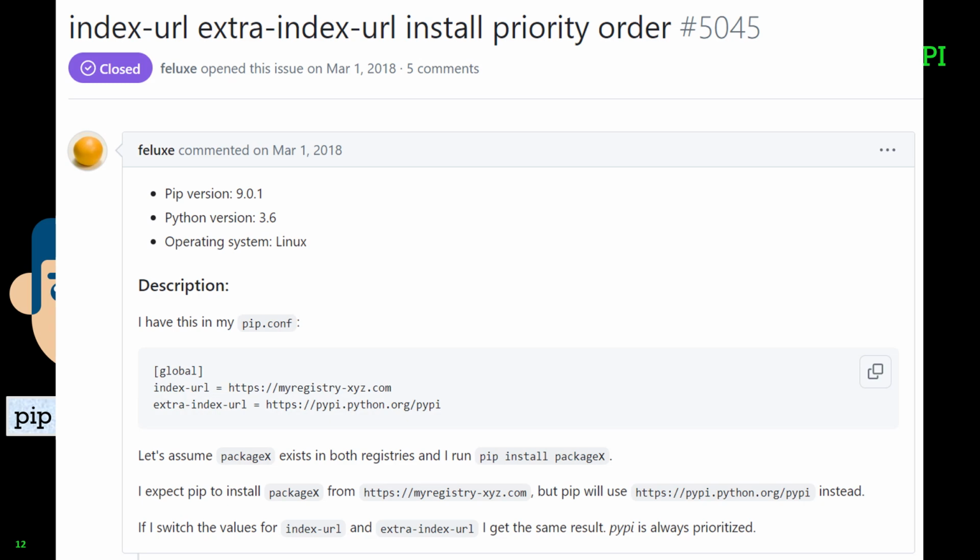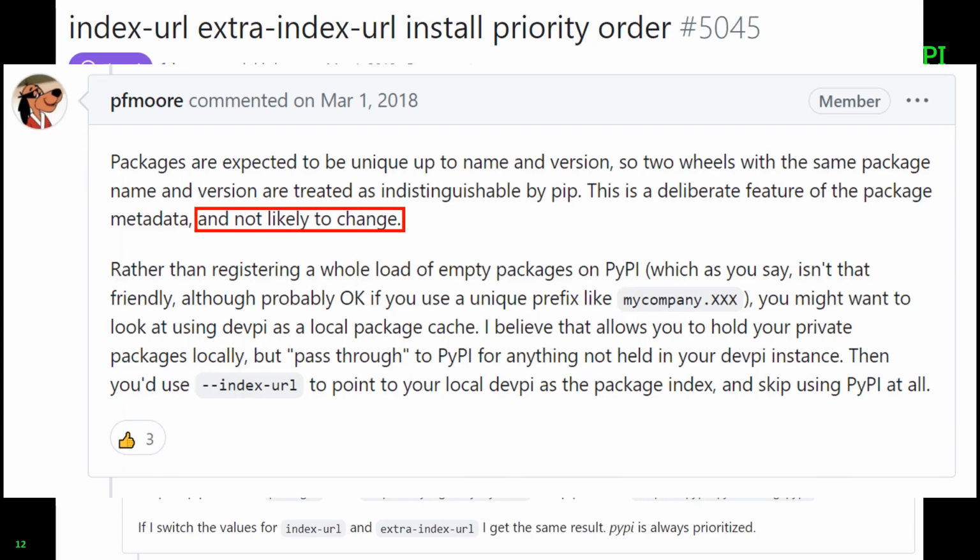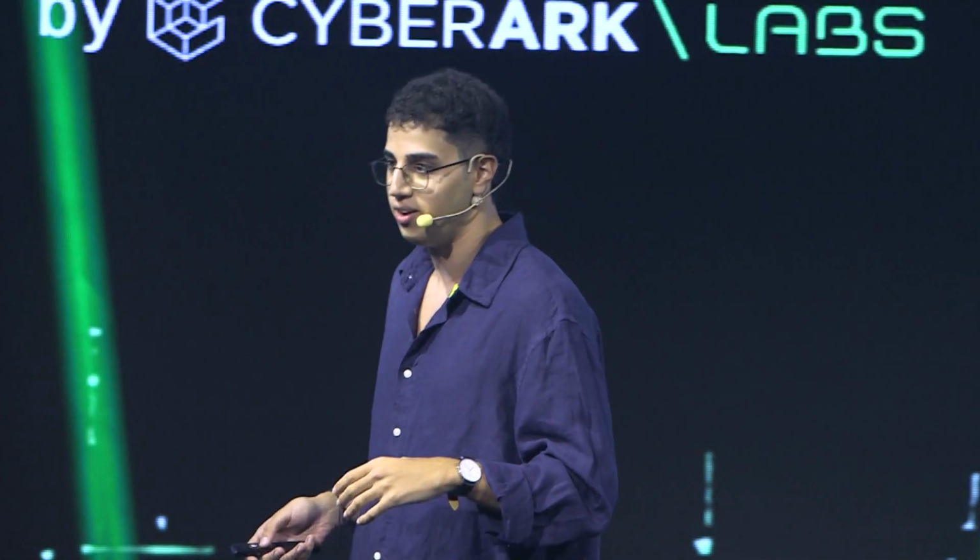I kept researching, and I saw this following GitHub issue from 2018 by a user named Felix. And this user claimed, what is going on? I use pip install with the extra index URL argument, and public PyPI is always prioritized, even when the versions are the exact match. What is going on with this behavior? The answer was basically, this is not likely to change. This was a response by a member of the Python Software Foundation. This is a behavior that still happens to this day. We are in 2024, 6 years after, and basically, I believe no one knew about it.